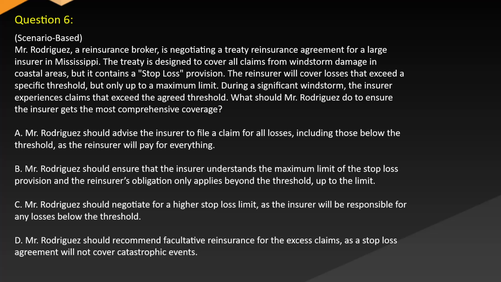Question 6. Scenario-based. Mr. Rodriguez, a reinsurance broker, is negotiating a treaty reinsurance agreement for a large insurer in Mississippi. The treaty is designed to cover all claims from windstorm damage in coastal areas, but it contains a stop-loss provision. The reinsurer will cover losses that exceed a specific threshold, but only up to a maximum limit. During a significant windstorm, the insurer experiences claims that exceed the agreed threshold. What should Mr. Rodriguez do to ensure the insurer gets the most comprehensive coverage?